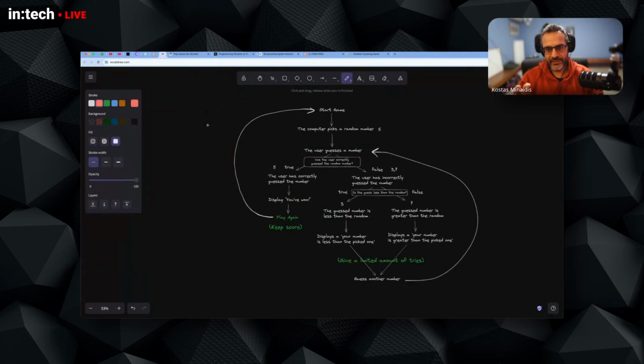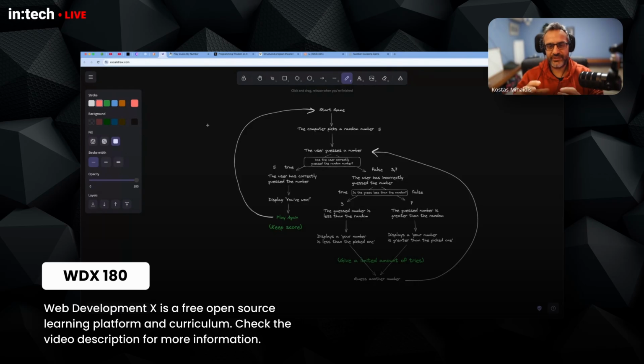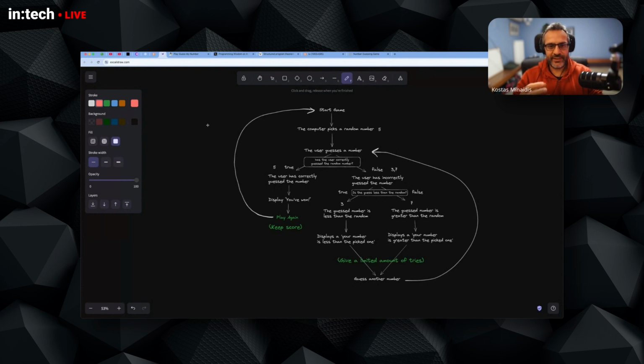Now, today, the content on WDX is about functions. Functions are a way to take some piece of code and make it reusable, so you can say, okay, I want commands A, B, and C to run again and again whenever I tell my program to do so. In simple terms, a function is reusable code that you can instruct the programming language to run whenever you use the function name.